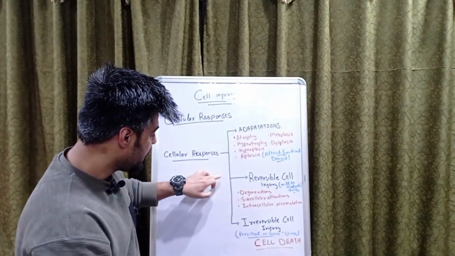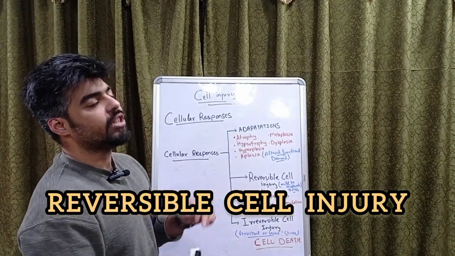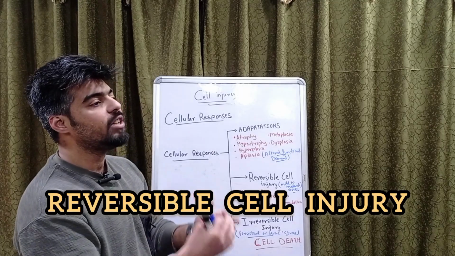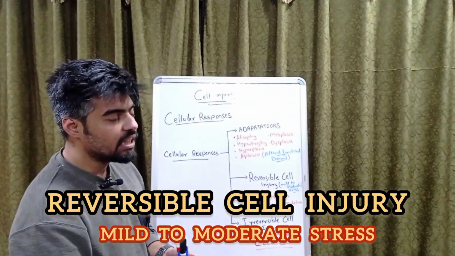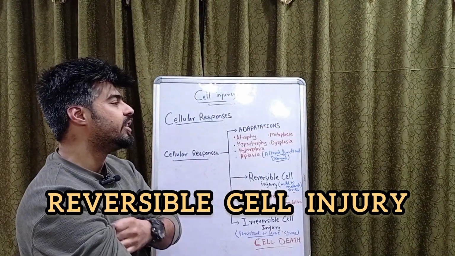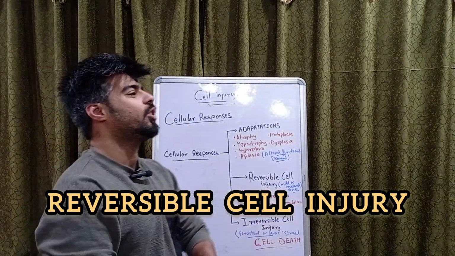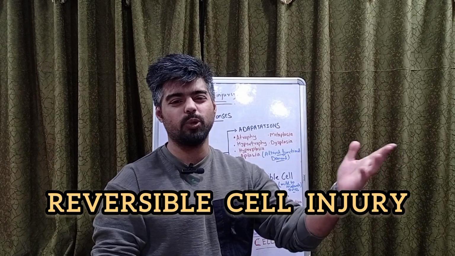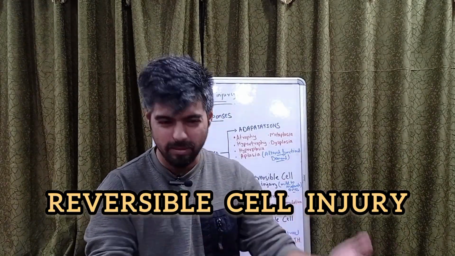Next is reversible cell injury. When will a reversible cell injury occur? Once there is a mild to moderate stress due to any of the etiological agents, for example hypoxia, ischemia, any chemical agent or microbial agent, or due to aging or any environmental factors.